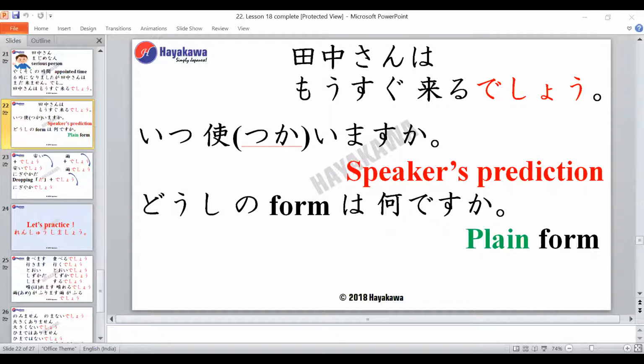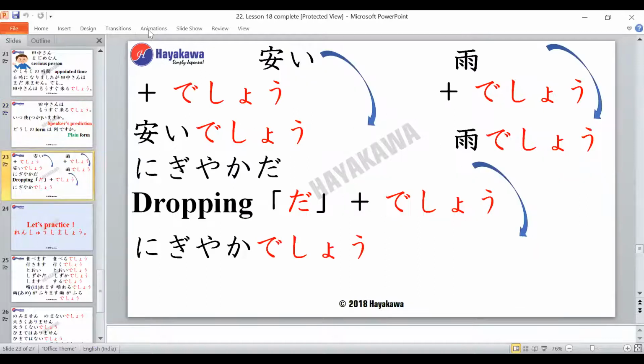No, Sensei. So we have an adjective here, right? So the adjective is yasui, right? Yasui, which means cheap. Very good. So if we have to put desho, how will I do? Yasui desho. How do I make it from yasui to yasui desho? Dropping da and adding desho. Not exactly. There's no da over here, Siddharth-san. The adjective is yasui. Desho.